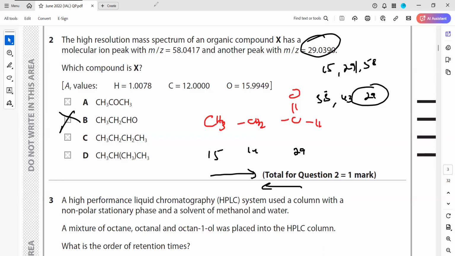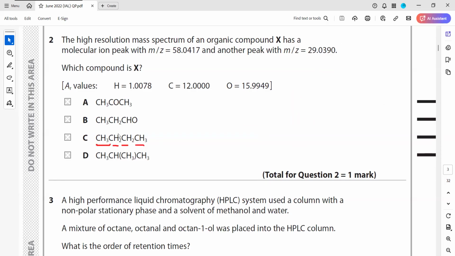CH3, CH2, CH2, CH3. So this will be 15, 14, 14, 15. But the problem is, when you add the total mass, it will not be 58.04, because it does not have oxygen. When you add the exact mass of hydrogen and carbon, the total will not be equal to this number.